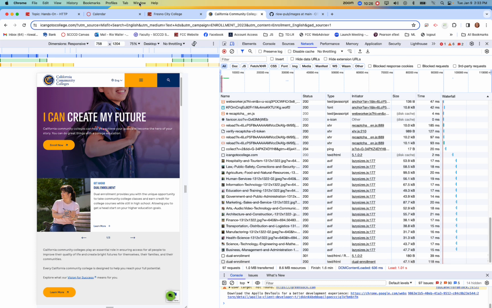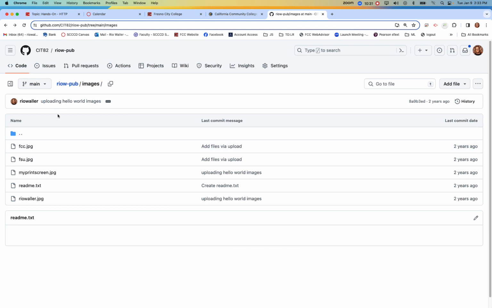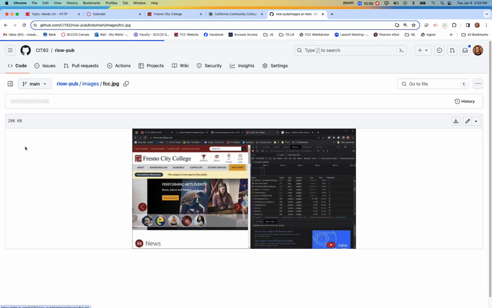Okay, so now back here. Oh, and by the way, these will get uploaded into your print screens. Here's one I had from when I did this assignment before. You do want to rename your print screens, because when you take print screens, it'll generally give it a long name. That's part of what I look for in your work: you want to do lowercase, no spaces, all lowercase. So in this case, I'm going to do this first one, FCC.